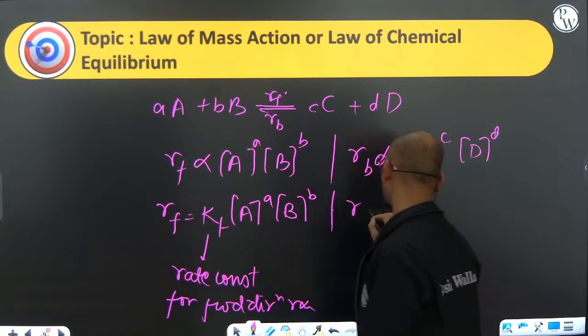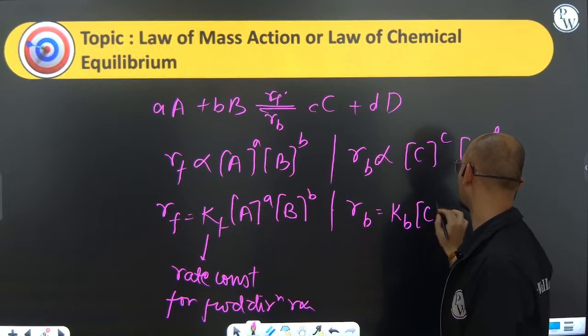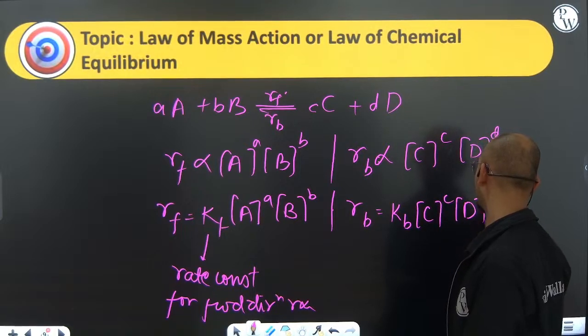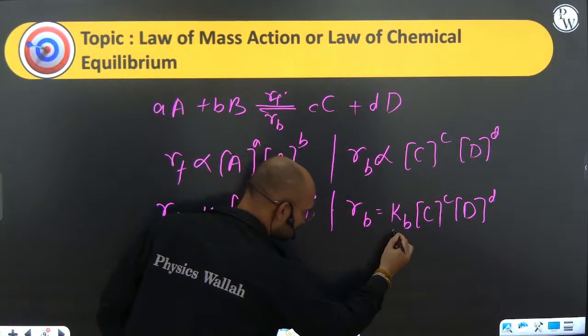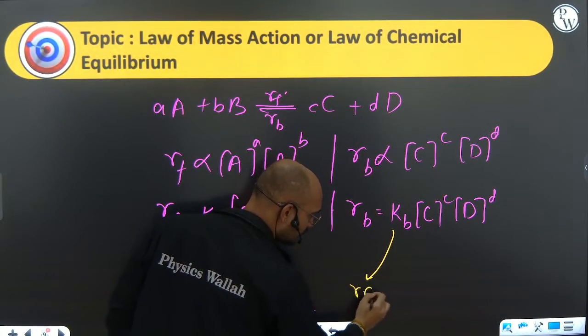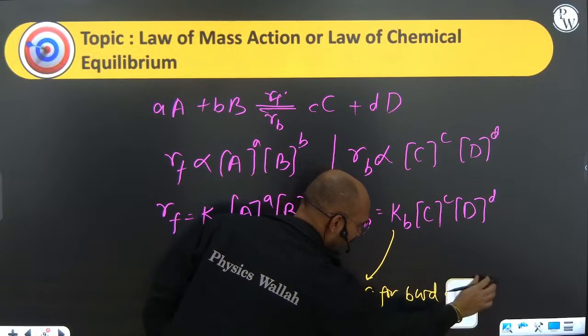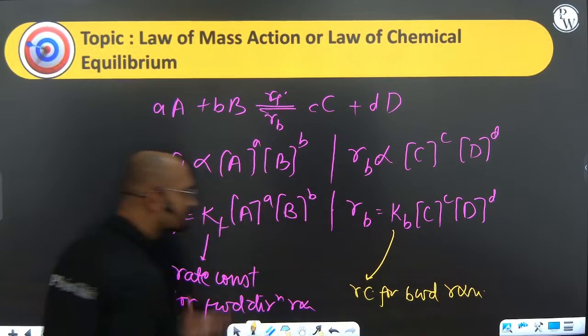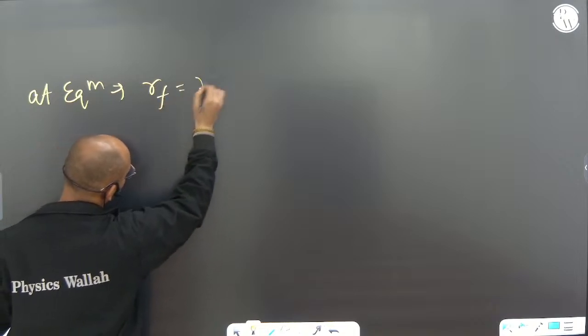While the same thing, RB will be equal to Kb into C to the power c into D to the power d. If you have got these things, what we can say, this Kb is nothing but the rate constant for the backward reaction. So at equilibrium, we all know that the rate of forward becomes equal to the rate of backward.